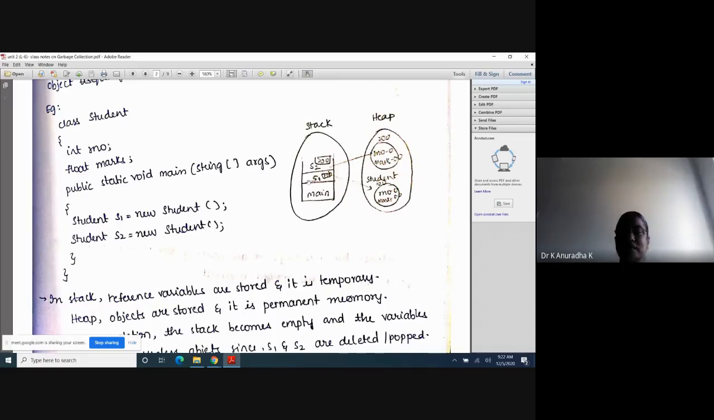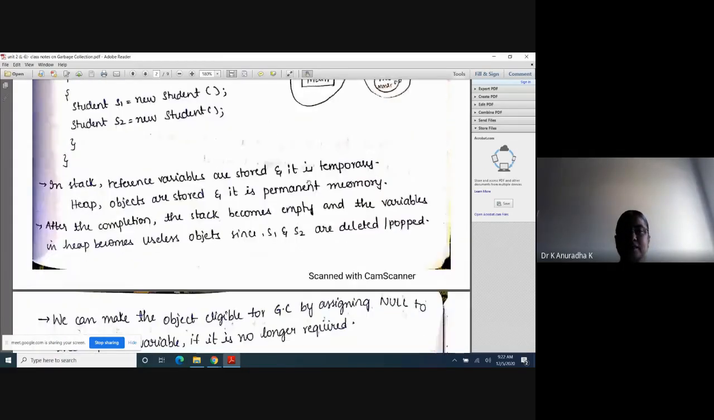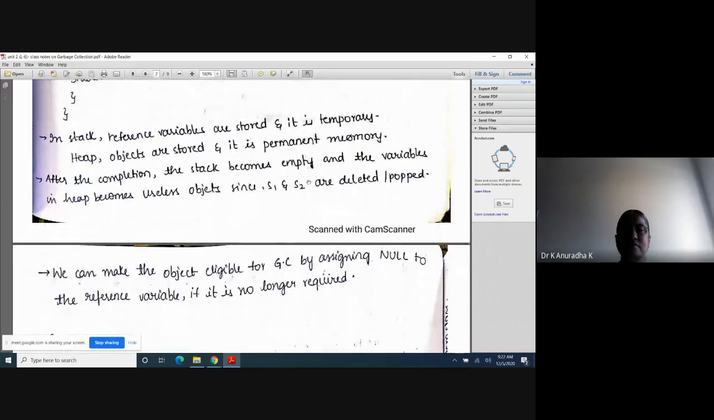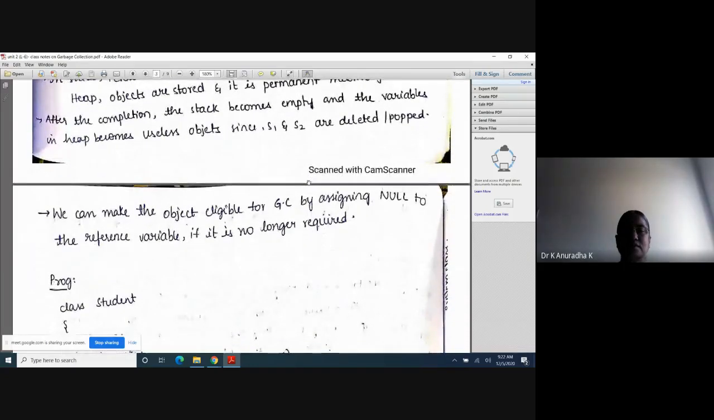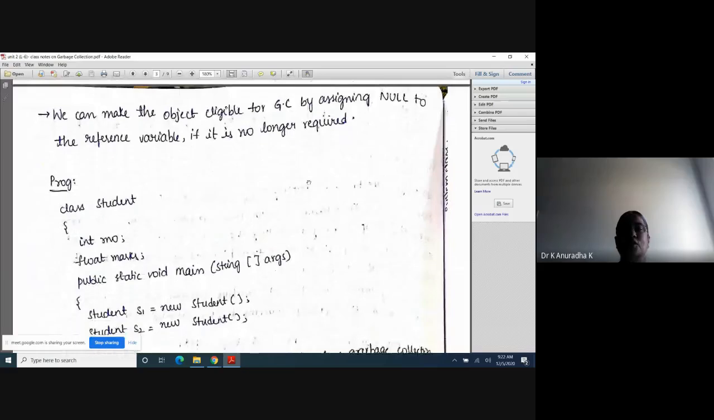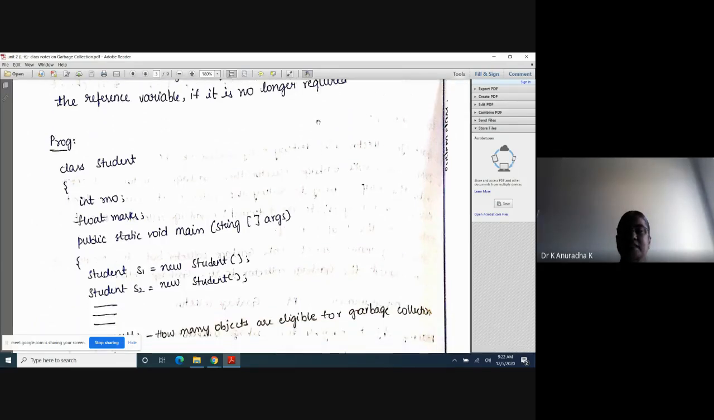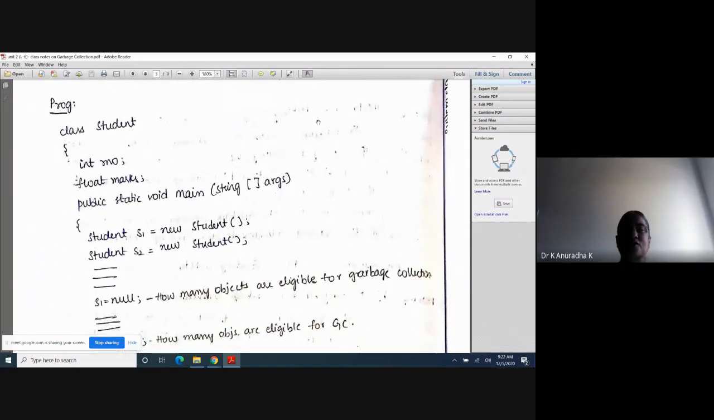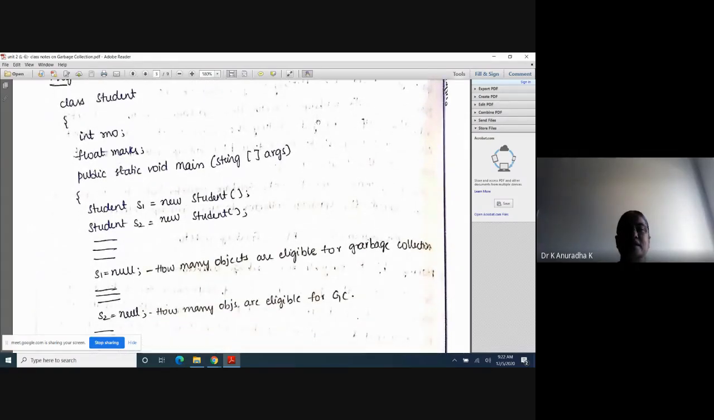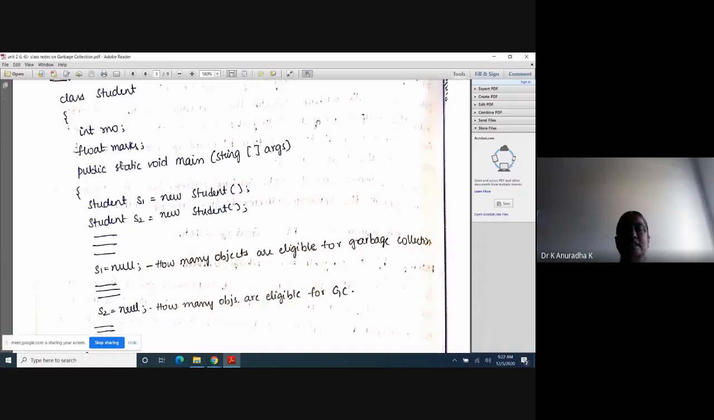This program you already know. Now I will explain the next concept: how do we make the objects eligible for garbage collection? By assigning null to the reference variable, we can make the objects eligible for garbage collection. Remember this one. If it is no longer required, if you don't want to use that object in the rest of the program, assign null to that reference variable, and automatically that object will become a useless object which is eligible for garbage collection.